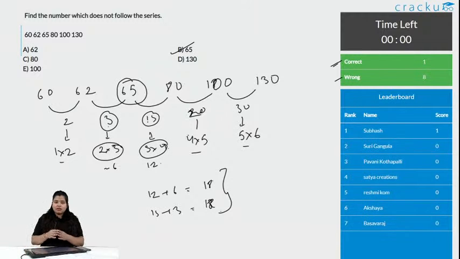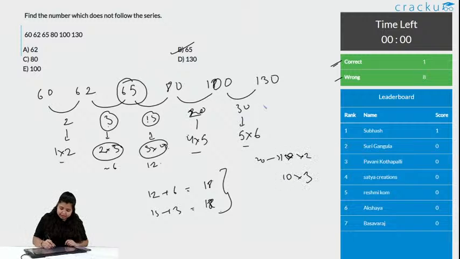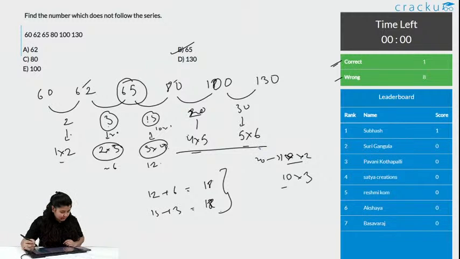See, whenever you solve, if you are not getting the answer in the differences, then analyze what the difference is saying to us. Here 20 can also be 10 into 2, and this can be 10 into 3. Even this is following a series, 10 into 2, 10 into 3. Then if that is the case, this should be 10 into 1, and this should be 10 into half, and this 10 into 1/4, but again that is 2.5. That will make this number wrong, this number wrong and this number wrong. That means the correct order is this. Let us go to the next question.